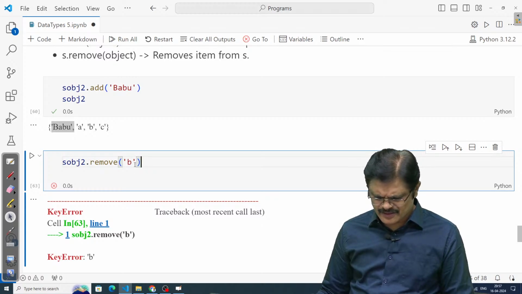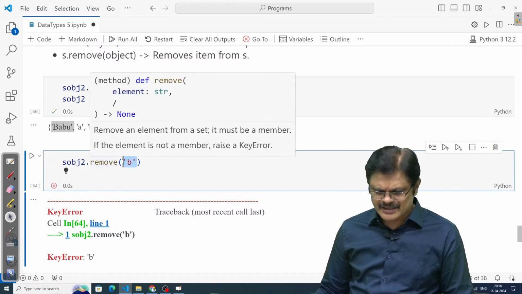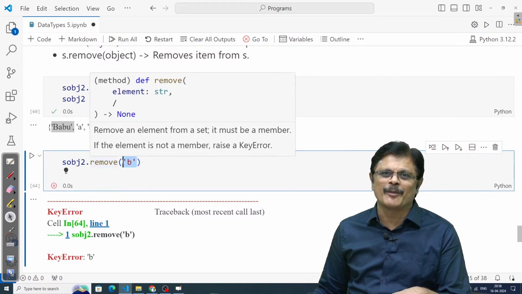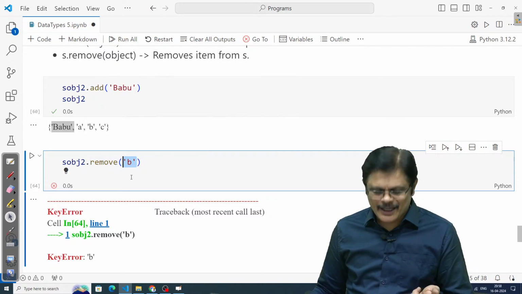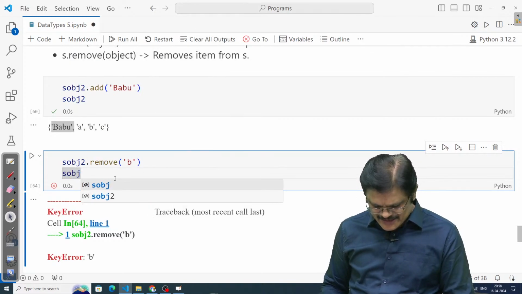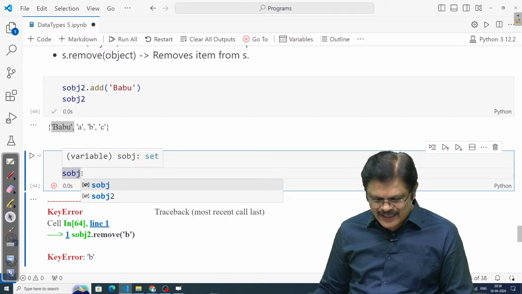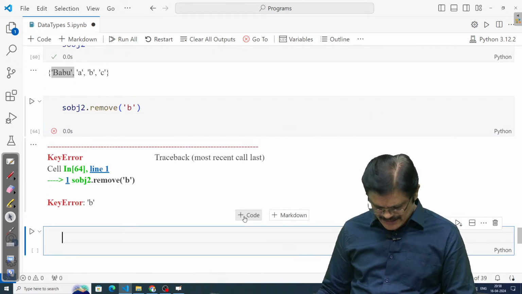There is some error. Why is it behaving differently? Oh, we already removed it, no? So this is the problem. Actually, you already ran it once, because of that it is showing that. When I run this, you cannot repeat it. Actually, I need to take it separately. Let me just show you set object 2.